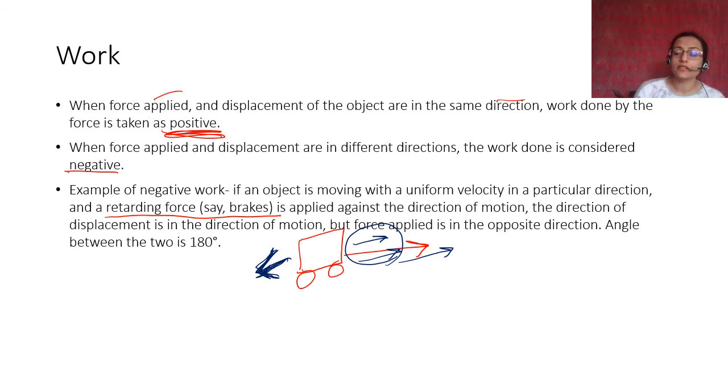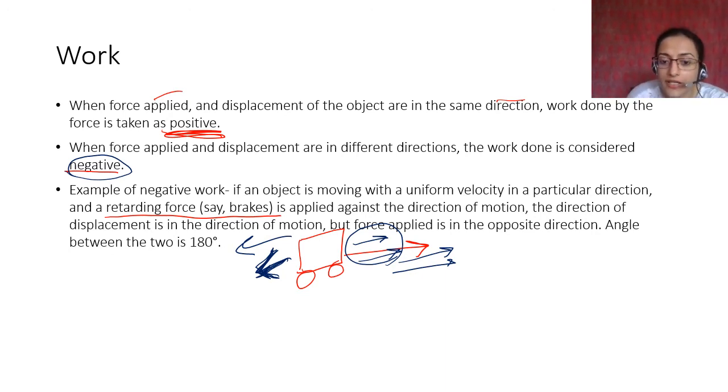So that is a difference. That is what we mean by positive work, and that is what we mean by negative work. Remember, work doesn't have any direction. हम ये नहीं बोलेंगे कि work इस direction में हो रहा है या work इस direction में हो रहा है. That will be wrong. This is the case of negative and positive work.